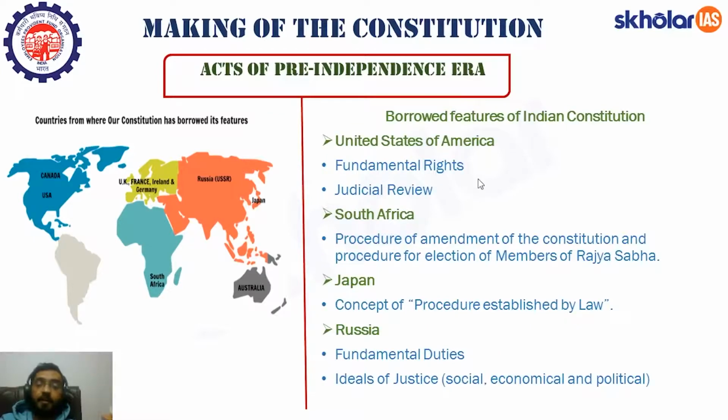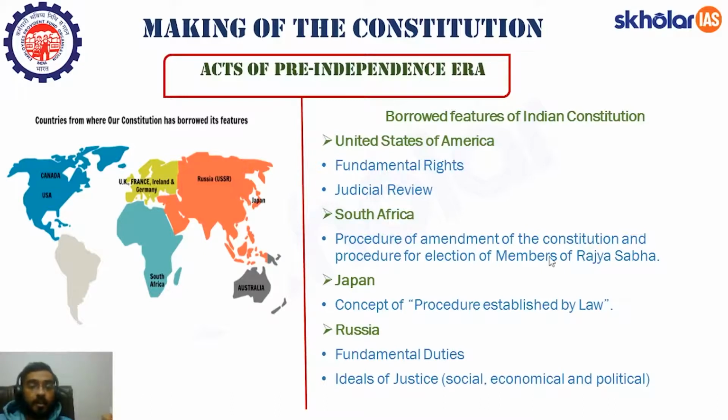Now we have fundamental rights. They are mentioned in part 3 of the Constitution from Article 12 to Article 35. So they are more elaborately written, and these fundamental rights, they have been borrowed from the United States of America. Apart from that, we also have one provision in the judiciary, that is of judicial review. So this feature of judicial review, it is also borrowed from USA. So let's move forward and talk about what we have borrowed from South Africa.